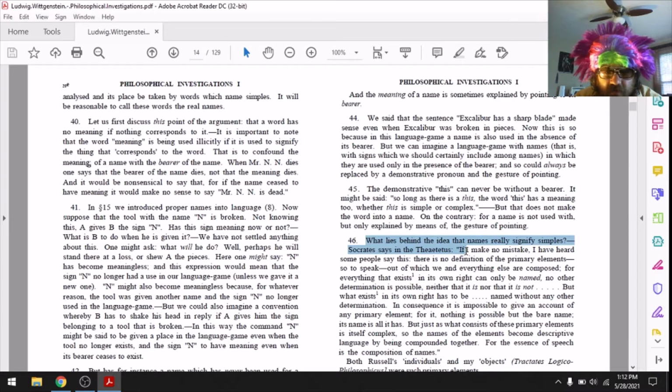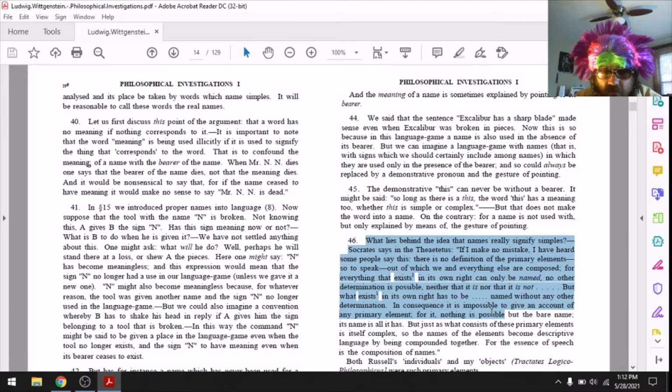Socrates says in the Theaetetus, if I make no mistake, I have heard some people say this: there is no definition of the primary elements, so to speak, out of which we and everything else are composed. For everything that exists in its own right can only be named. No other determination is possible, neither that it is nor that it is not. But what exists in its own right has to be named without any other determination. In consequence, it is impossible to give an account of any primary element.